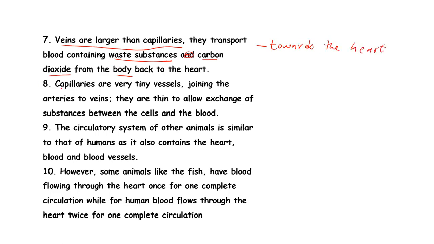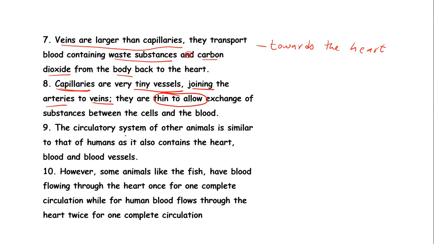Then we have the capillaries. These are the tiny blood vessels. They join the arteries to the veins. One special feature that we noted is that they are very thin to allow exchange of substances between the cells and the blood. This is a key feature.